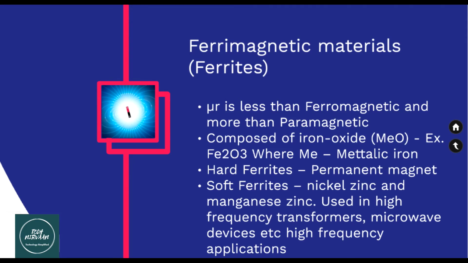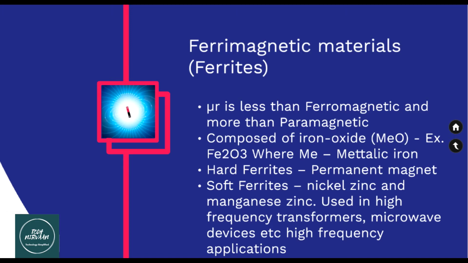Ferrimagnetic materials have a value of mu r between the ferromagnetic material and paramagnetic material. The value of mu r is less than ferromagnetic material and more than paramagnetic material. Ferrimagnetic materials are also called ferrites. They are composed of iron oxide, which is denoted as MeO. Me means metallic iron.